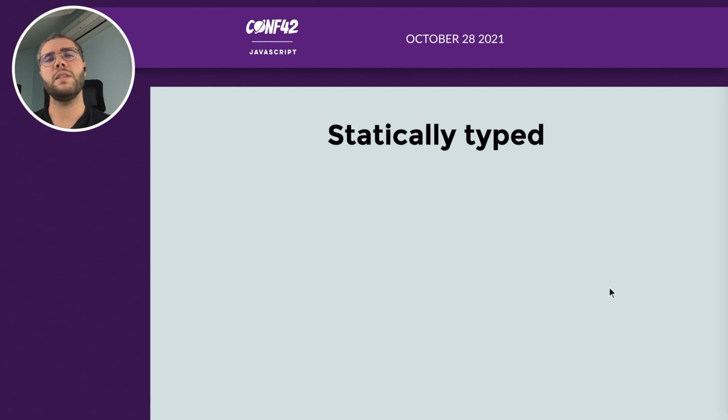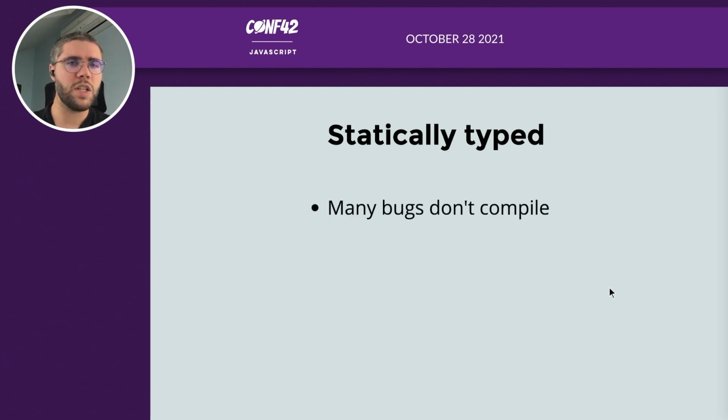Also, it's statically typed. We've talked about JavaScript being dynamic. In Elm, it's not. So everything can be analyzed by your tools. That means many bugs don't even compile. So you cannot send some bugs to production because it won't compile.